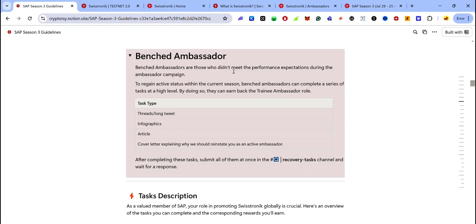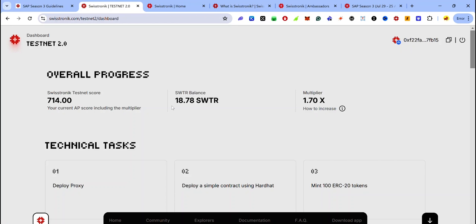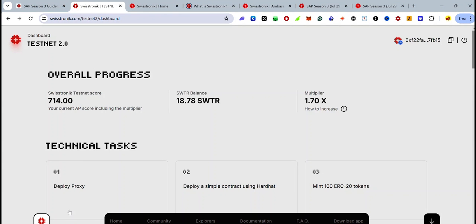So aside from the fact that you learn about the Swisstronik ecosystem, you will also get to earn other tangible rewards. And don't forget, if you're participating in the Swisstronik Testnet, you also have a chance to earn USDT and Swisstronik token. If you're not part of the Swisstronik Testnet 2.0, check out the video at the top of your screen to help you get started. You can also check out my Swisstronik Testnet playlist to help you with all the technical tasks. It doesn't matter if you're using mobile or PC, the guys will help you to complete all the technical tasks.